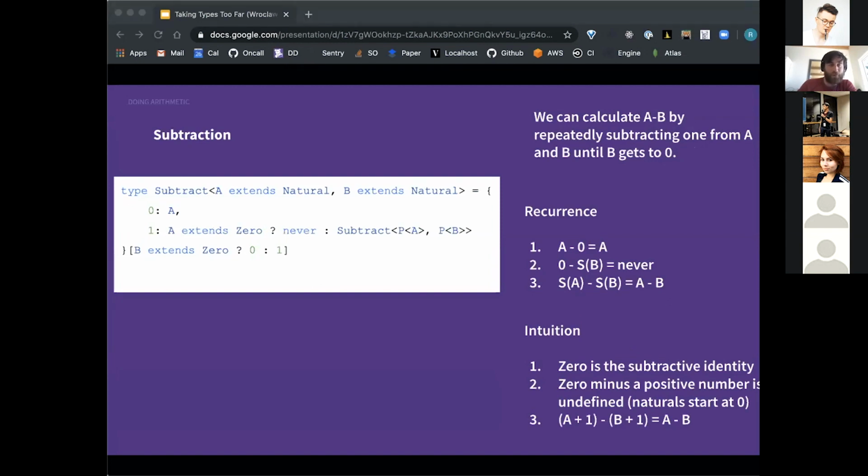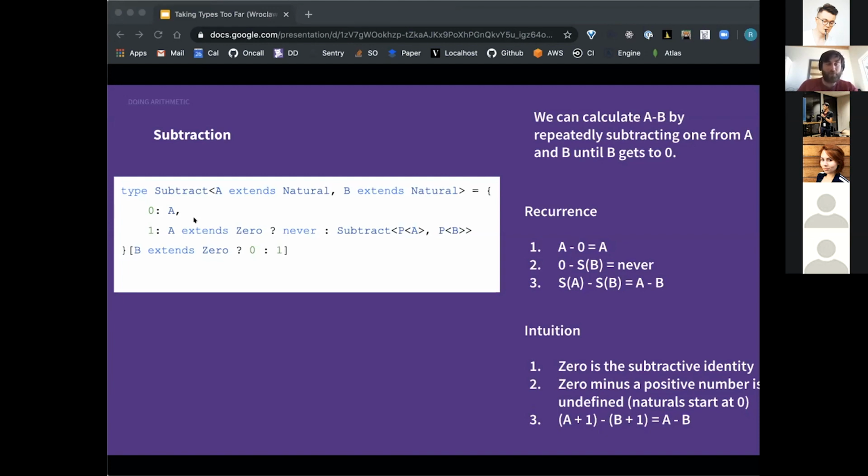Subtraction is marginally more complicated since it doesn't make sense to subtract a larger number from a smaller one over the naturals. So the recurrence needs an extra error term. Otherwise, it's basically the same as addition, just calling predecessor instead of successor on A as we decrement B. If B is 0, we have the base case once again, A minus 0 equals A.